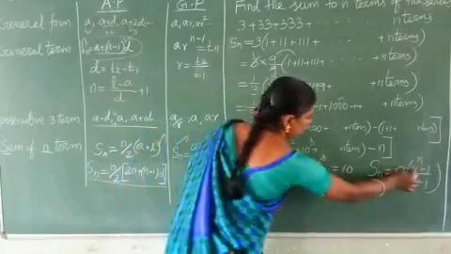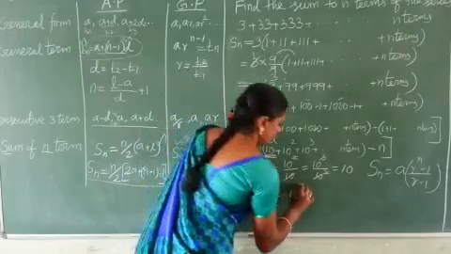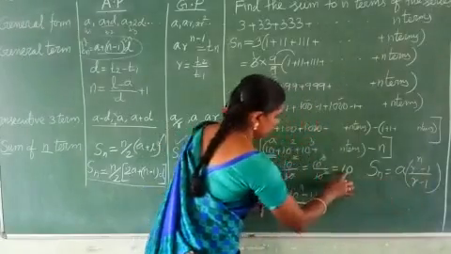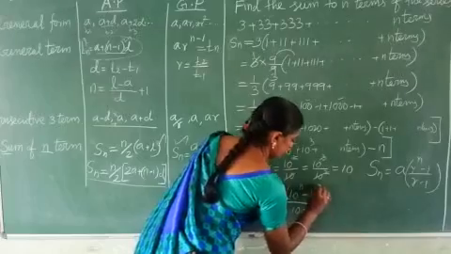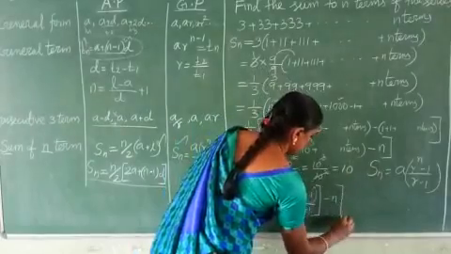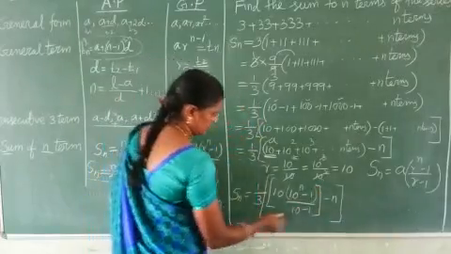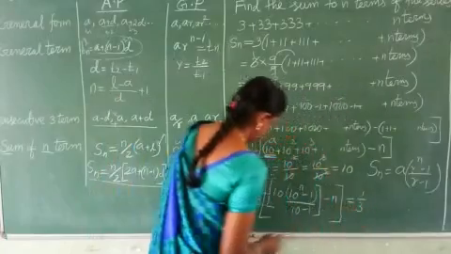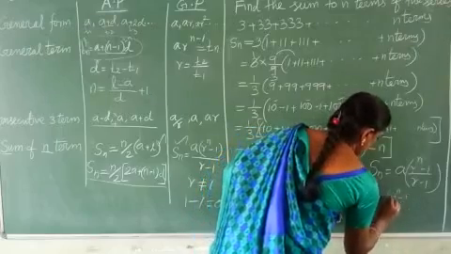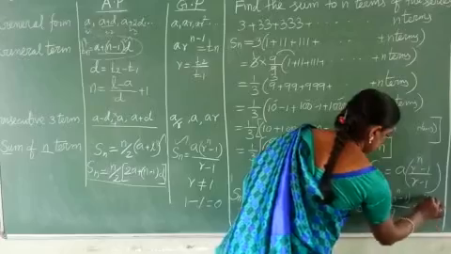So A into R is 10, and the number of terms n we don't know. So 10 power n minus 1, by R minus 1 which is 10 minus 1, and the minus n also remains. Now simplify: 1 by 3 into 10 into (10 power n minus 1) by (10 minus 1), which is 9, minus n.